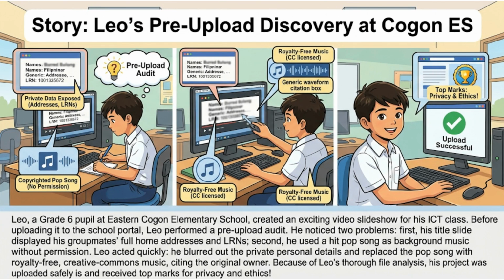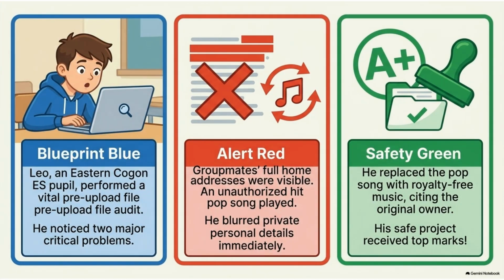Let's look at Leo's story. By performing a pre-upload audit, he discovered personal data and copyright issues in his class project. He took the time to blur private info and replace the copyrighted music, ensuring a safe and successful submission. Leo's process moved from his initial discovery of problems to taking corrective action, and finally achieving a successful result. It's a great example of being a responsible digital citizen.